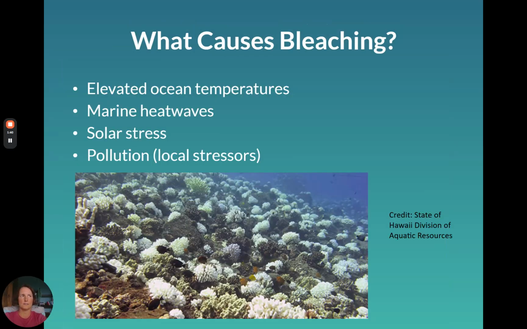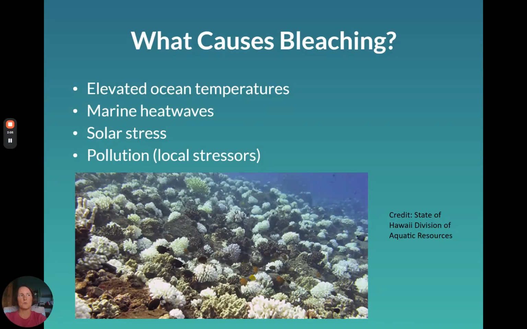What are the causes of bleaching? The main one is elevated temperatures. Even an increase of only 1 or 2 degrees Celsius can trigger bleaching. It can be a big problem. Marine heat waves, essentially that's elevated ocean temperatures, right? But when that lasts for longer than normal, that's a big driver of big bleaching events.